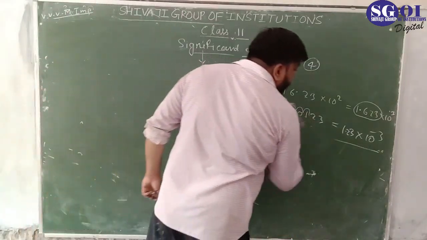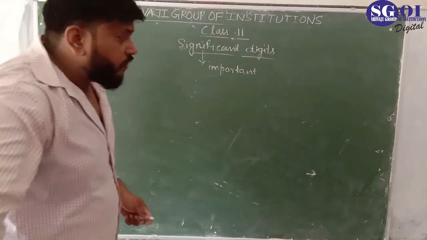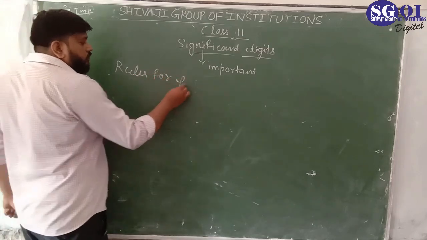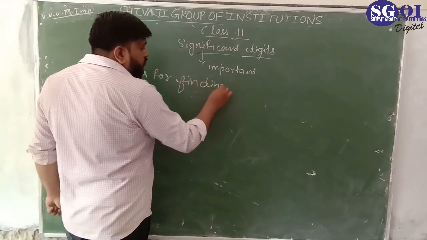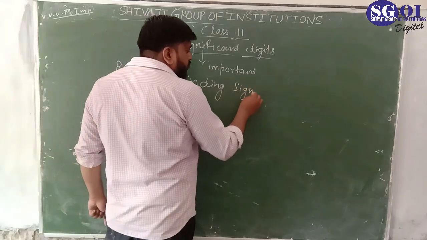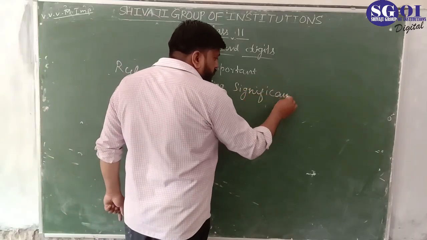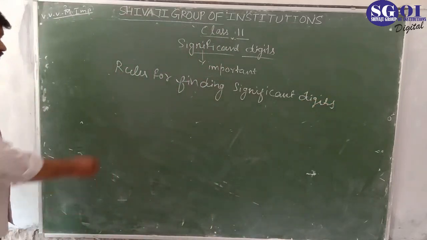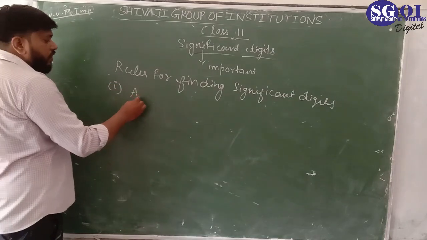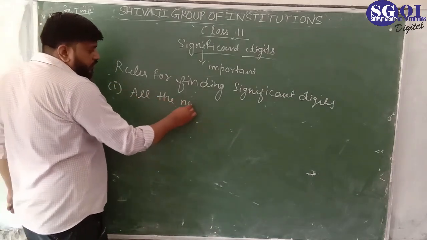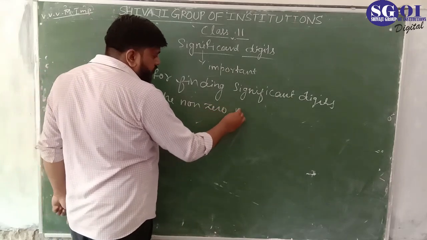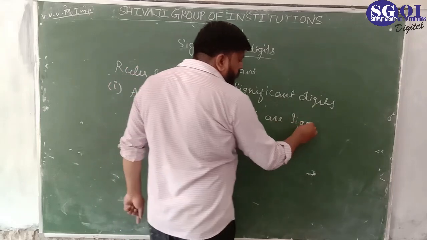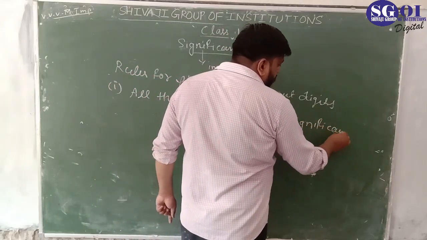Now we will talk about the rules for finding the significant digits. How do we find the significant digits? The first rule is: all the non-zero numbers are significant. All the non-zero numbers are significant.